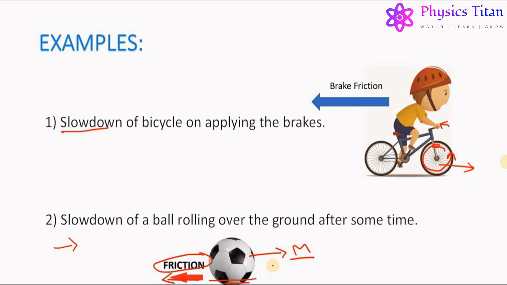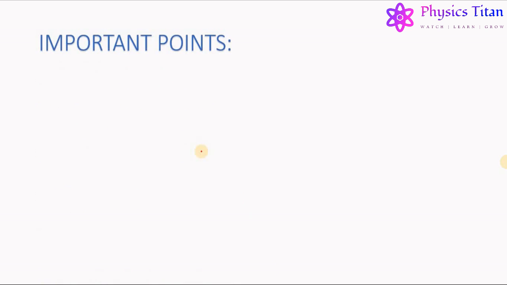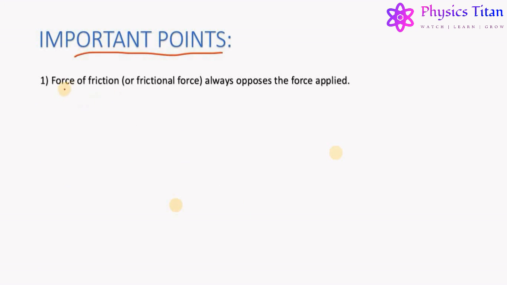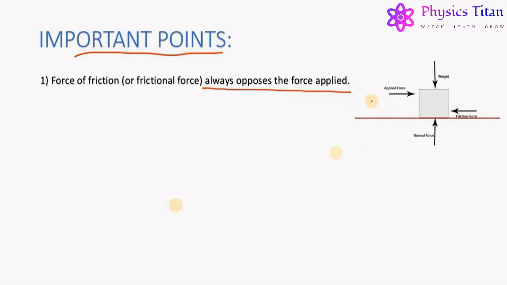Now let us proceed further in our lecture, which is important points or important properties of friction. First one: the force of friction or frictional force always opposes the force applied. That is, whenever there is a force applied on an object to cause its motion, a friction starts acting in the opposite direction of the applied force. And the direction of applied force and frictional force will always be opposite to each other.